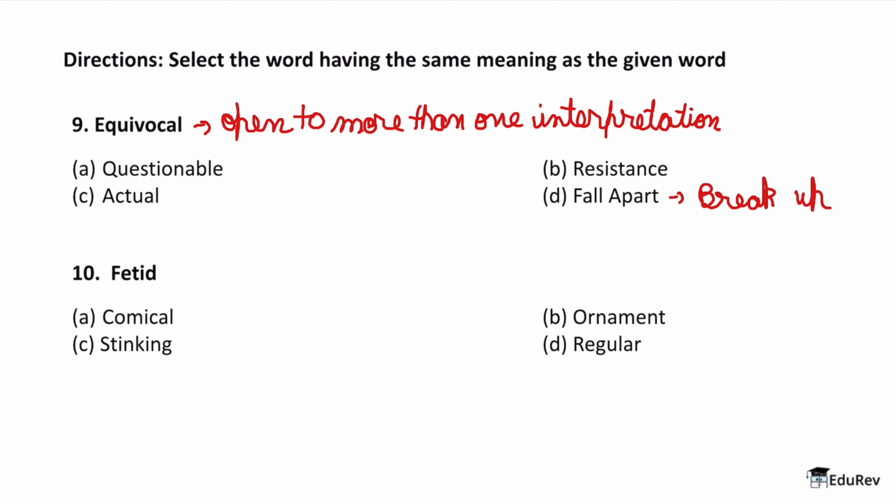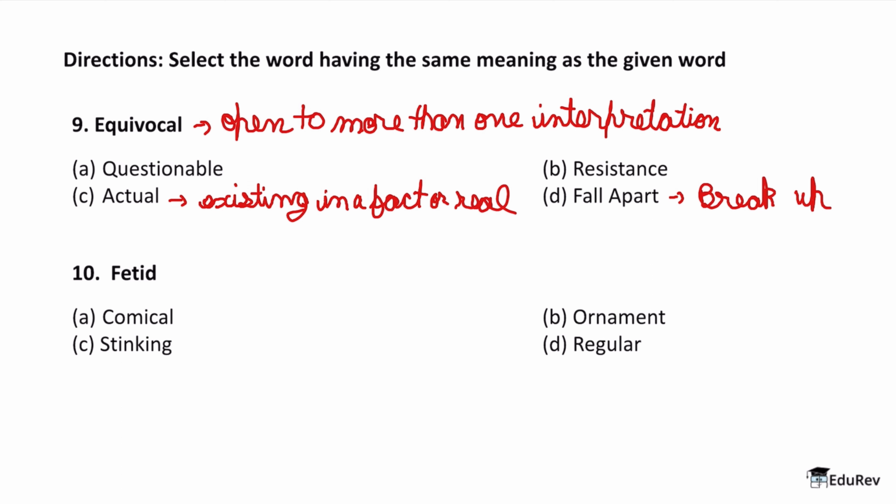What about the option C, actual? Now actual basically means existing in fact, or real. So when we say it's actually true, it's actual, this means that we are pointing out a particular part of it, okay, that it's actual and it states it's true.